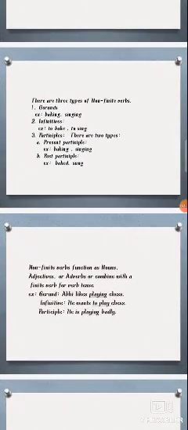Present participles are baking and singing, ending with ing. The past participle is baked, sung. Past, completed.